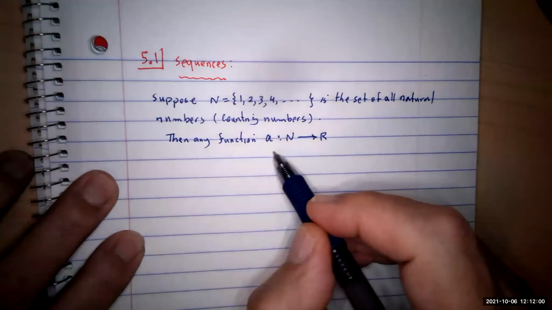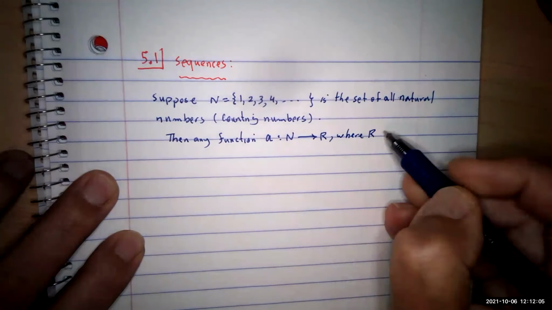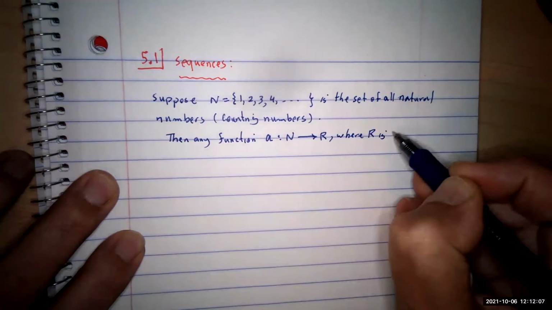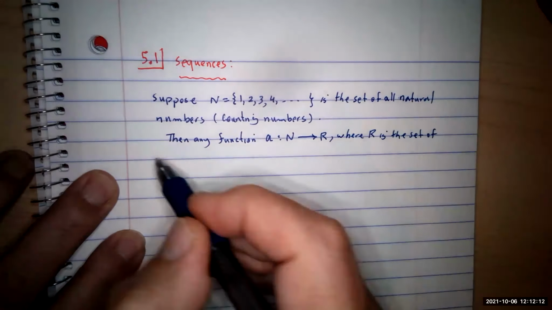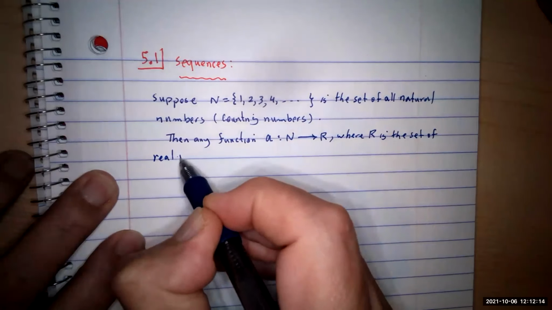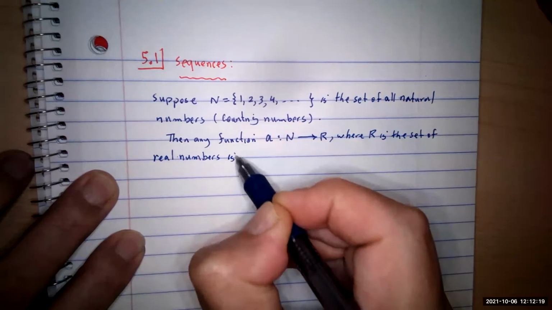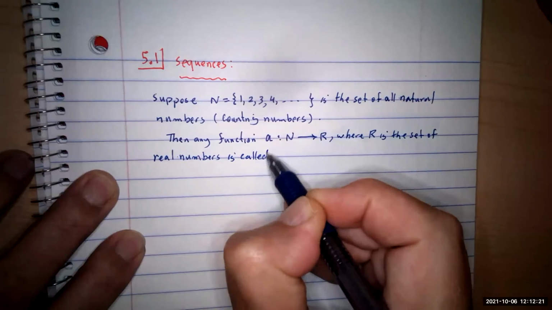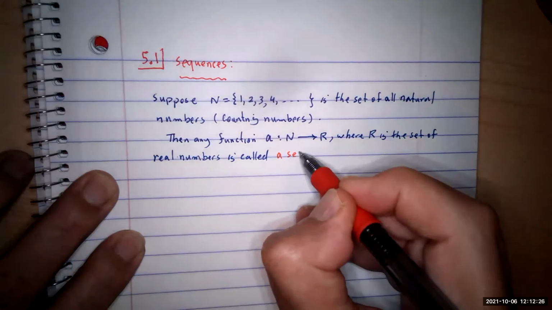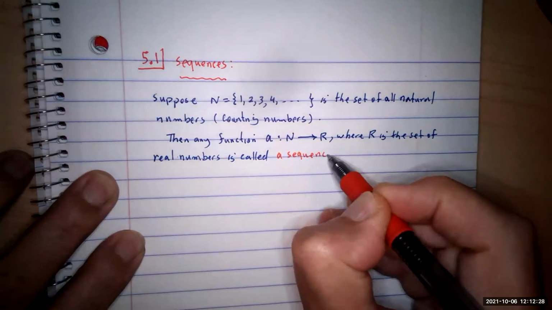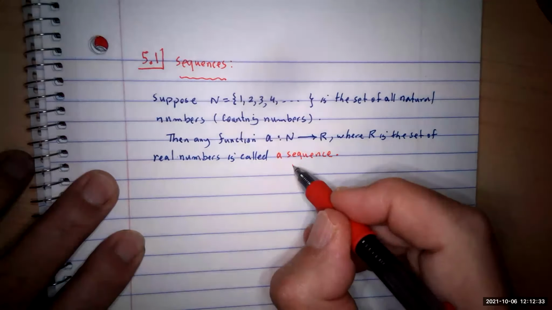So any function where R is the set of real numbers is called a sequence. This is the definition of a sequence. It's a function.